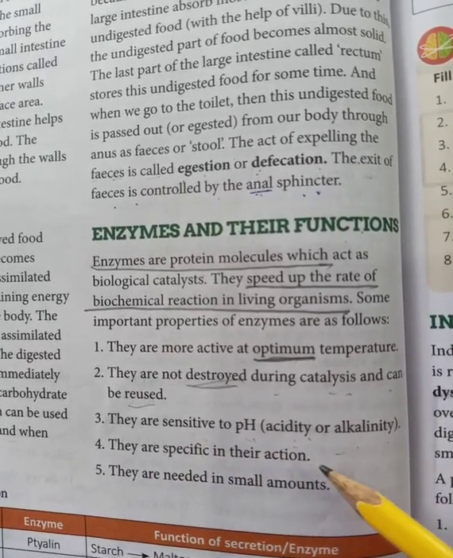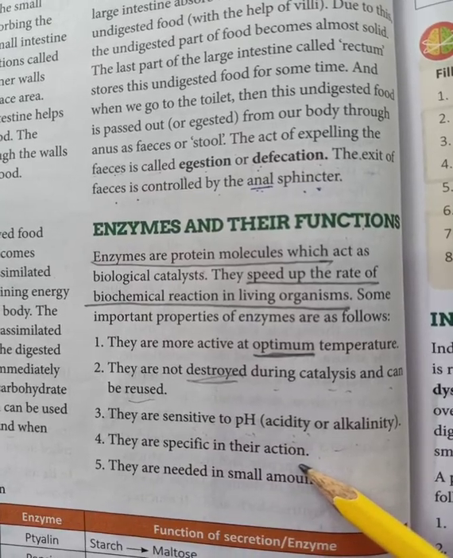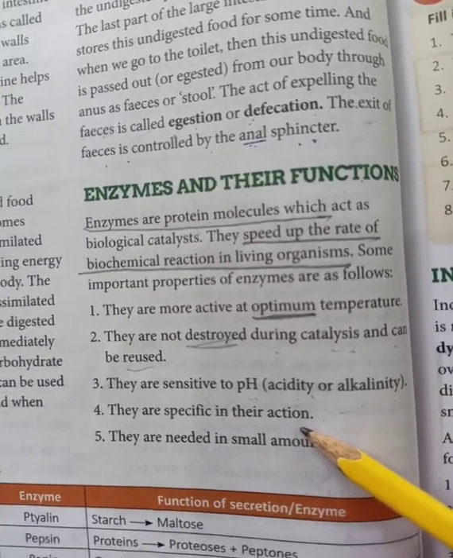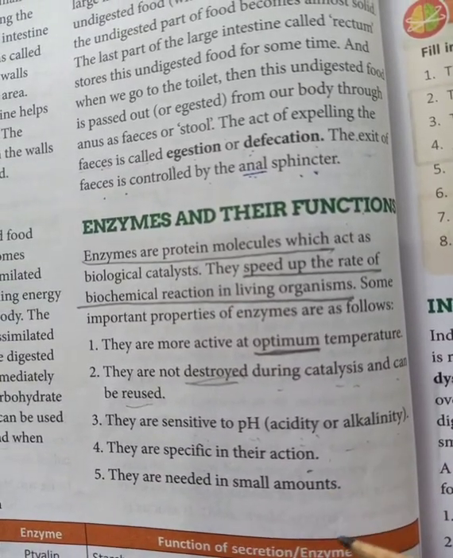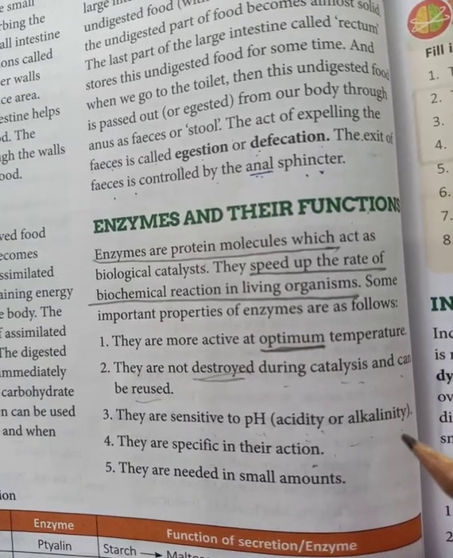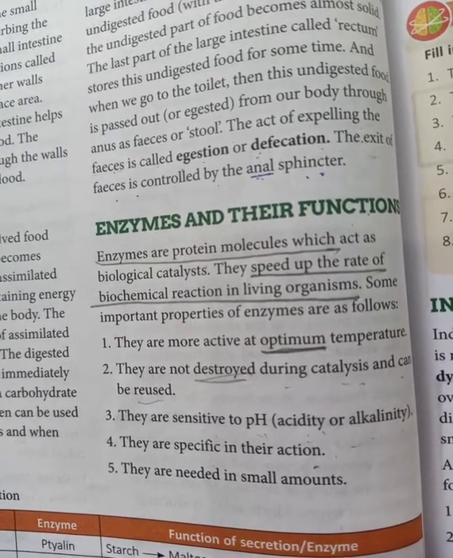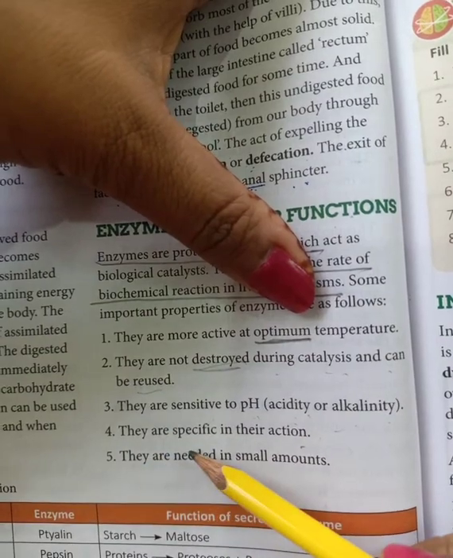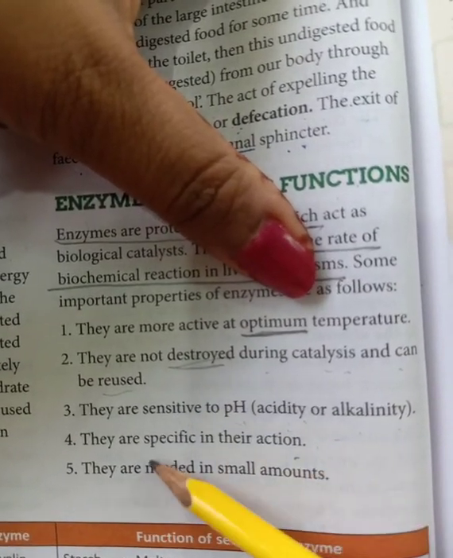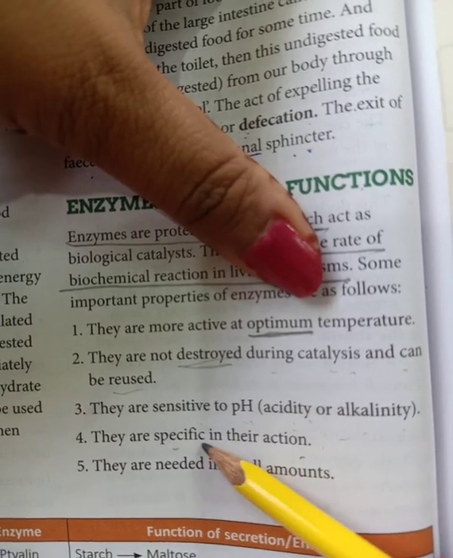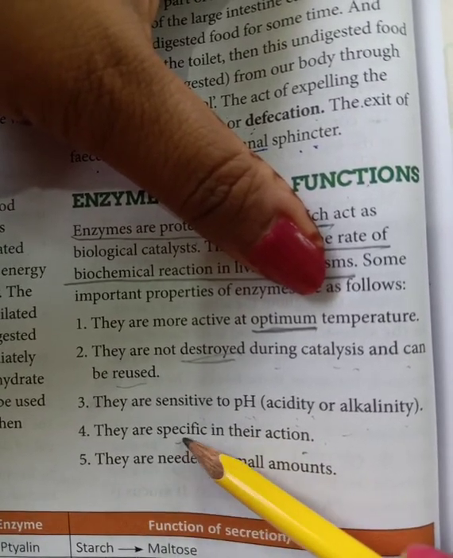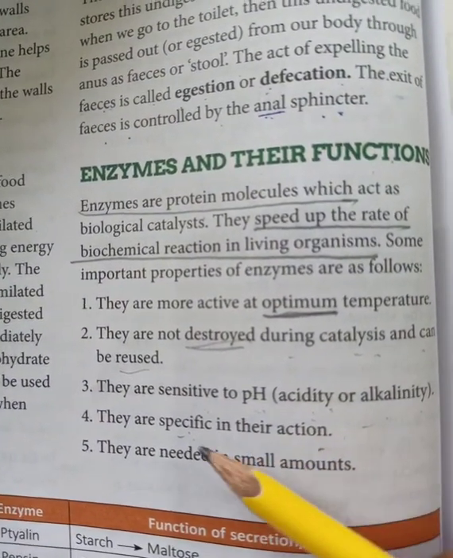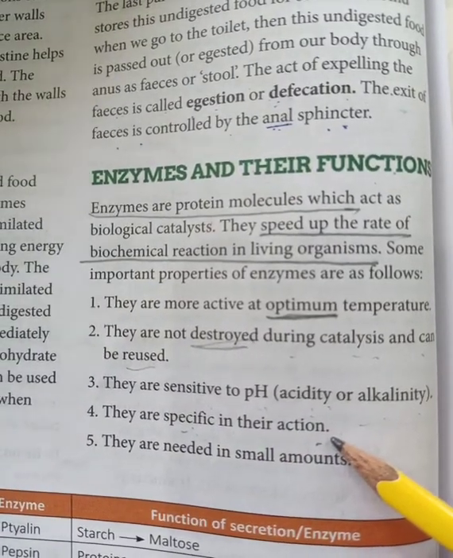They are specific in their action. As we have studied, pepsin is there, amylase is there, trypsin is there, and many other enzymes. Some enzymes help in the digestion of fats, some help in the digestion of protein. Every enzyme is not going to digest all nutrients. A particular enzyme is specific: this enzyme digests protein, this enzyme digests fats. So they are specific in their action, where they have to act.